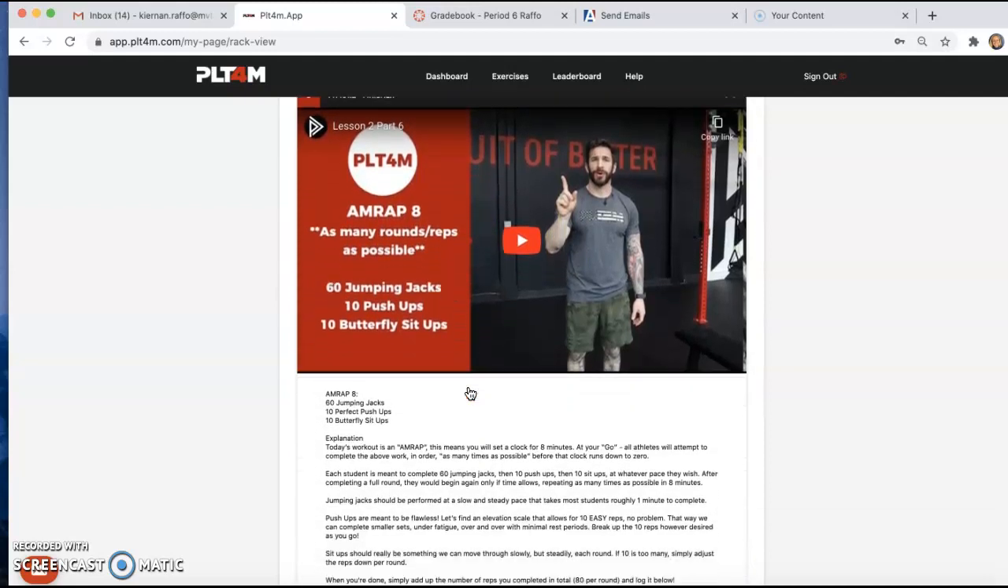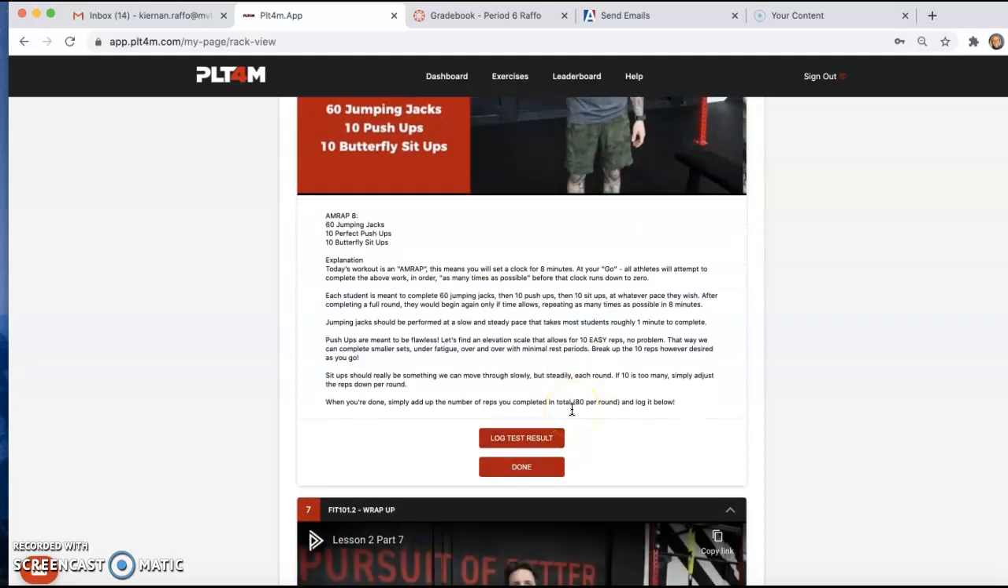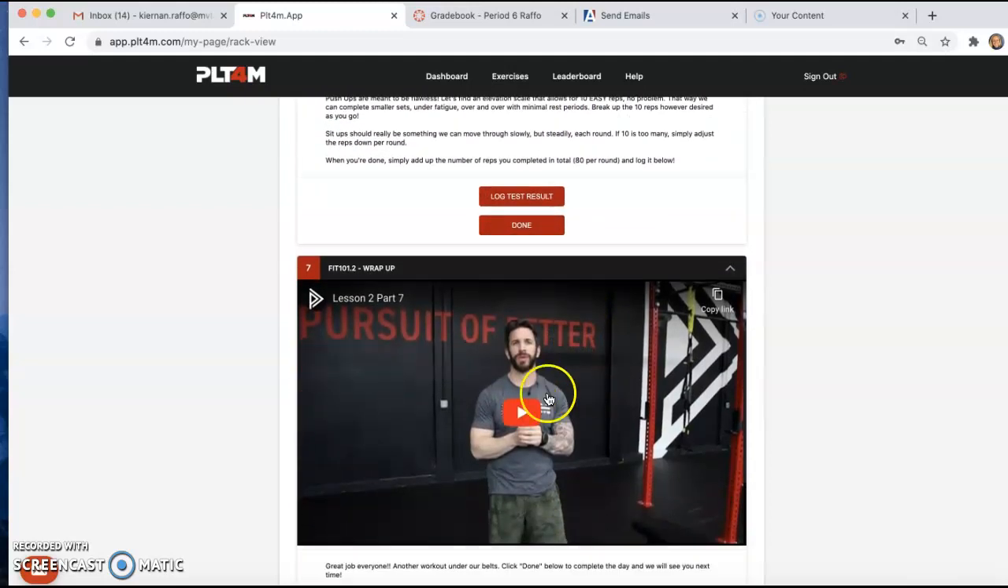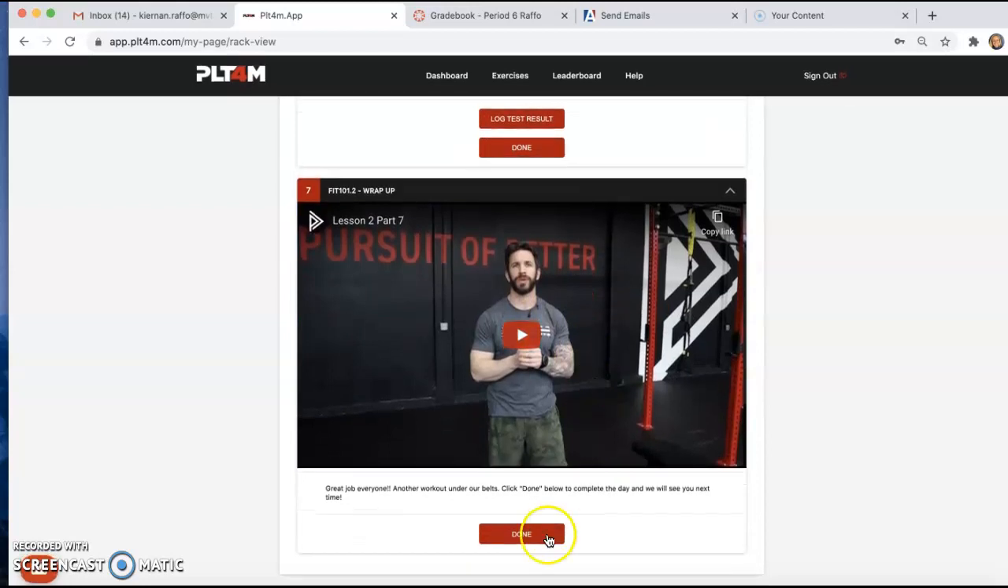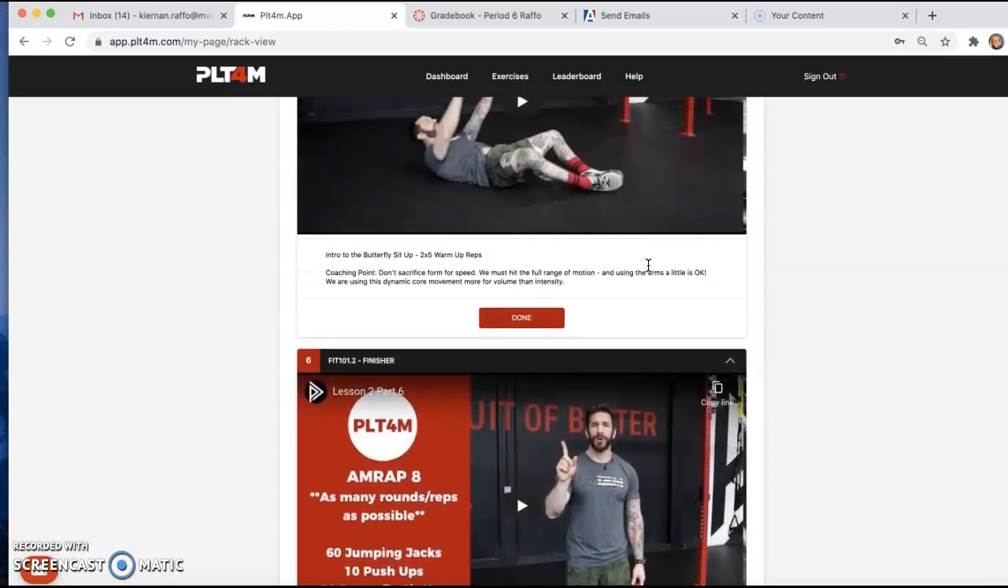All right, after you do that, then hit log test result. If you hit done before you hit log test result, you will not be able to input your information. And then you watch the wrap, and that's it. Done, boom. Do not hit done on here before you hit log test result, or you will not be able to get me your time.